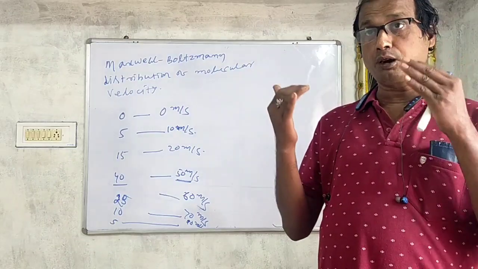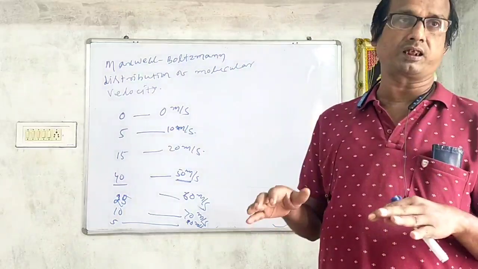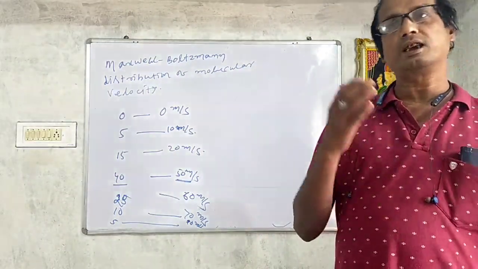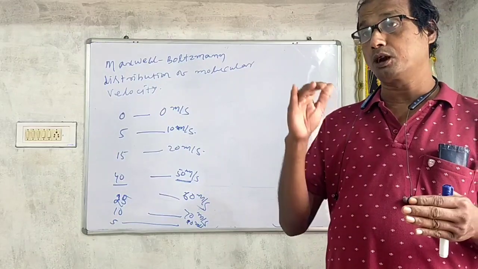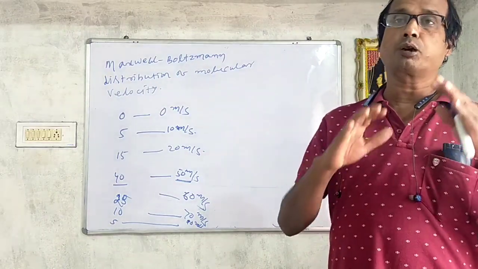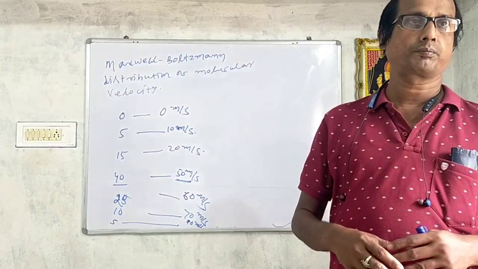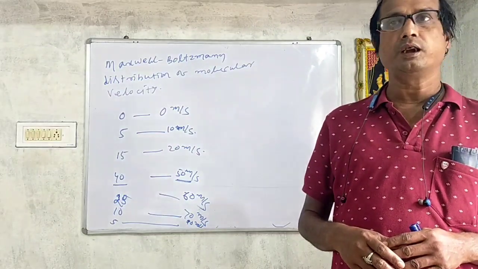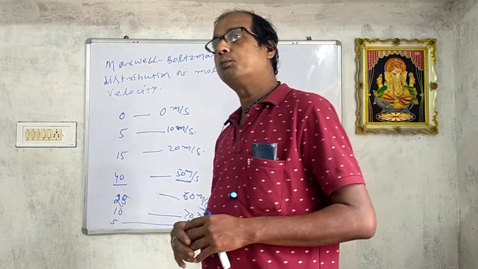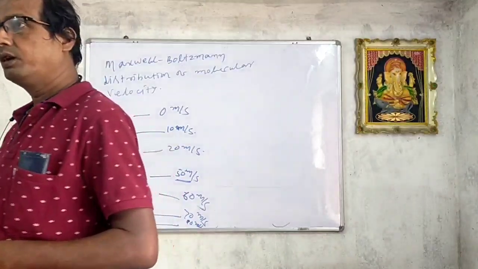As the velocity increases, the number of molecules will increase. But at a particular velocity, the number of molecules will be maximum. That is the most probable velocity.